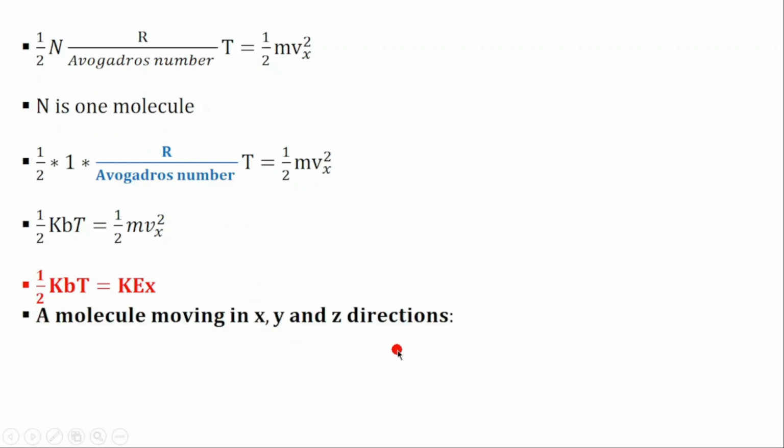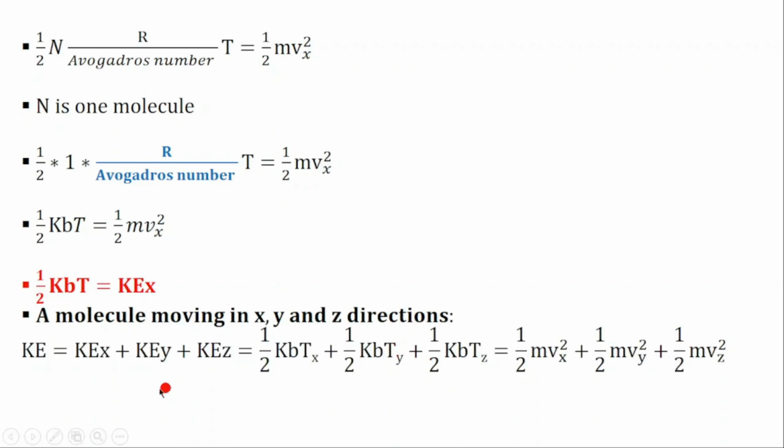A molecule moving in x, y, and z direction will have 3 degrees of freedom. We have considered only a molecule moving in the x direction, but if the molecule is moving in 3 directions, then its kinetic energy is equal to the kinetic energy in x plus the kinetic energy in y plus the kinetic energy in z, which will be equal to 1 over 2 kBT for x plus 1 over 2 kBT for y plus 1 over 2 kBT for z. It will also equal 1 over 2 m v squared for x, plus the movement in y, plus the kinetic energy in z. So that means the total kinetic energy is equal to 3 over 2 kBT.